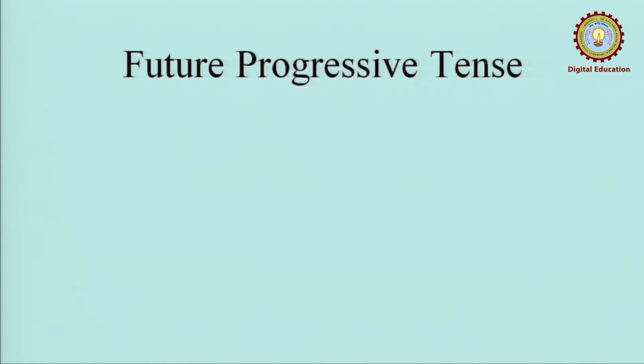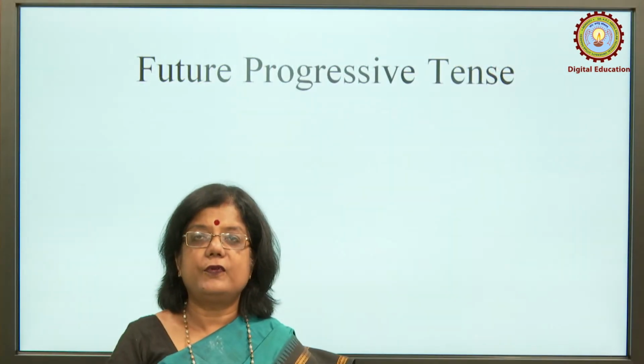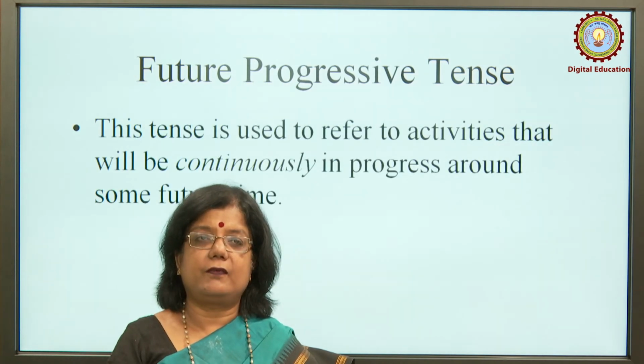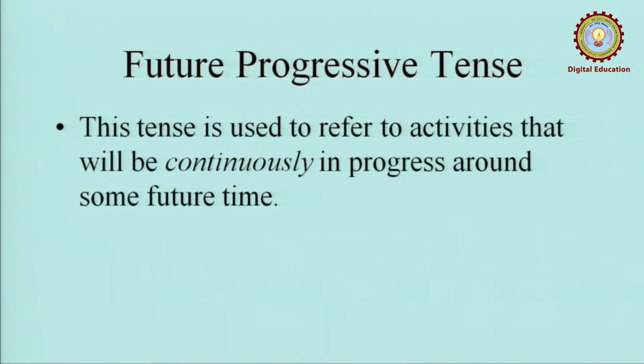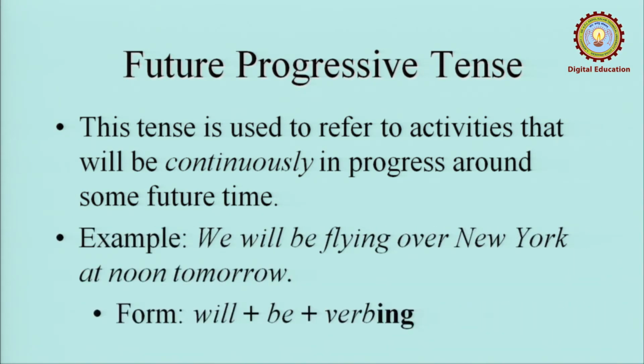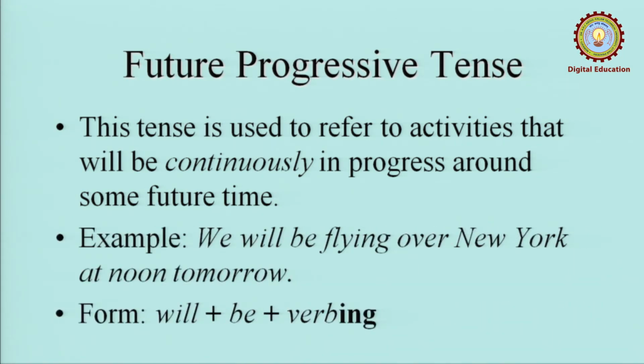Future progressive tense, ing form of future, its usage is very rare, still we need to know about it. This tense is used to refer to activities that will continuously be in progress around some future time. Example, we will be flying over New York at noon tomorrow. The form used here will be will plus be plus ing form of the verb.